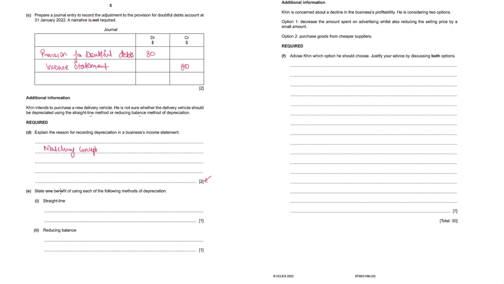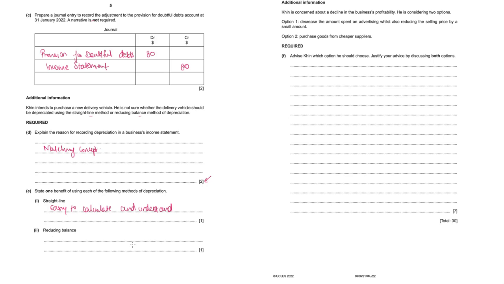State one benefit of using each of the following methods of depreciation. So for the straight line method, we can say that it is easy to calculate and understand. Basically, no technicalities involved. The cost of the asset is distributed evenly over the life of the asset. Very easy to calculate.